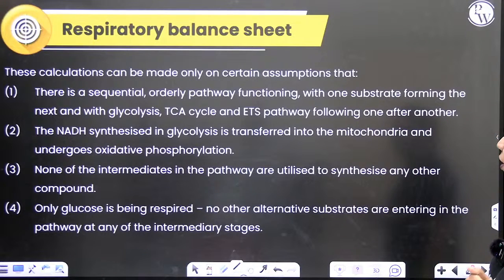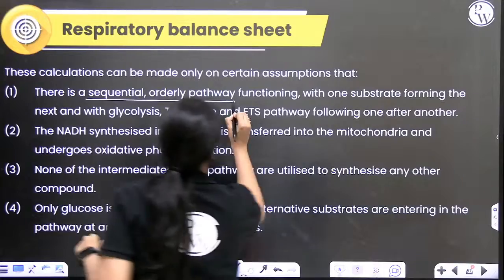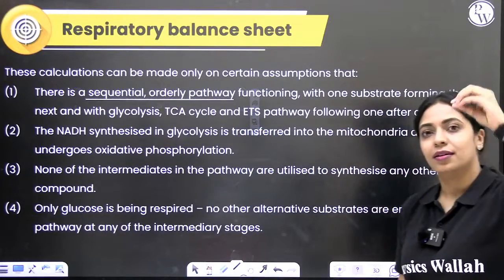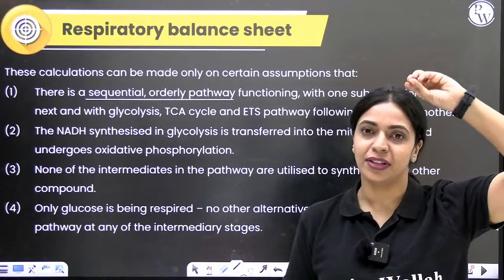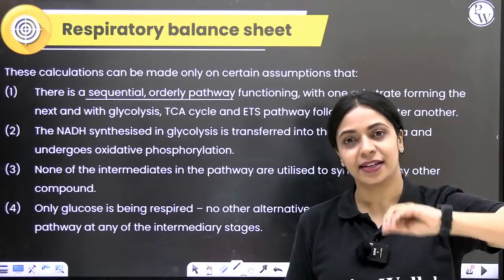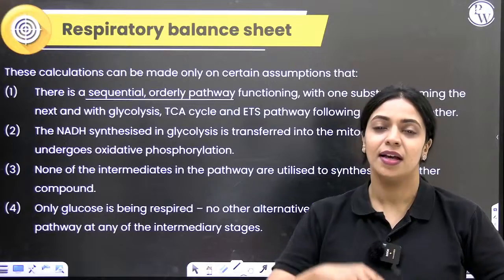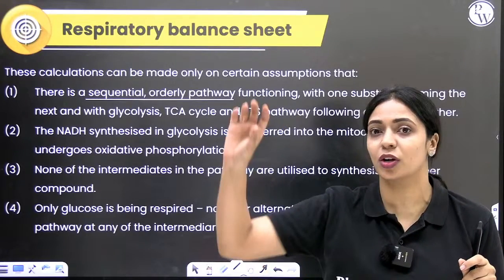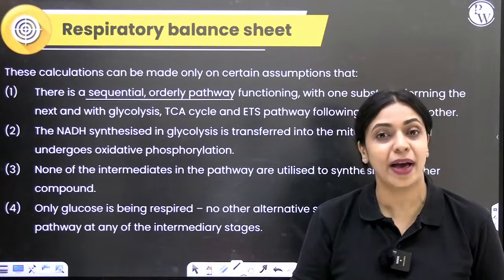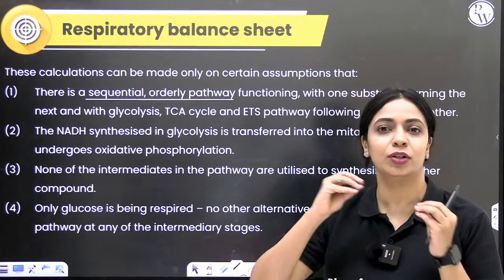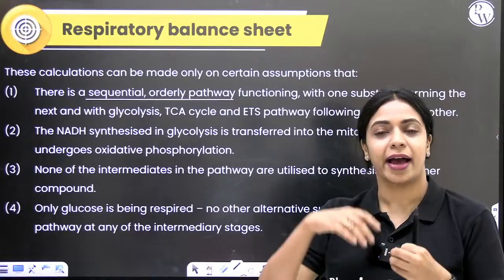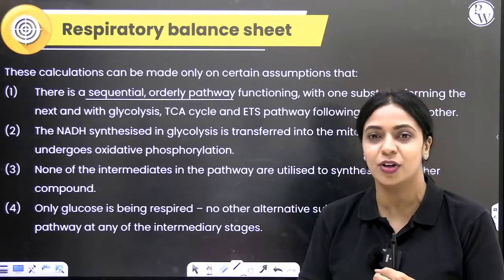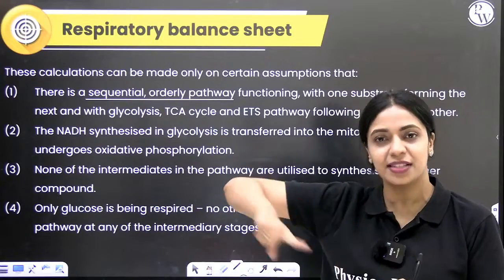First of all, there is a sequential, orderly pathway where whatever glucose we are starting off with, it is going to go through the exact steps of glycolysis. None of the metabolites, none of the intermediates are withdrawn for other things. That is one assumption we're making. Whatever pyruvic acid is forming, that will go into the mitochondria and it will undergo the oxidative decarboxylation. It will enter Krebs cycle. Everything is happening in sequence.